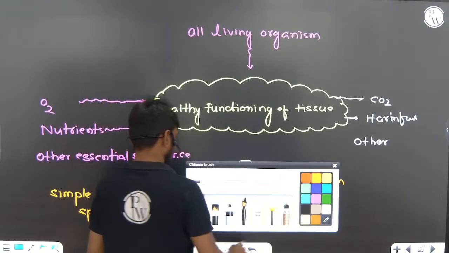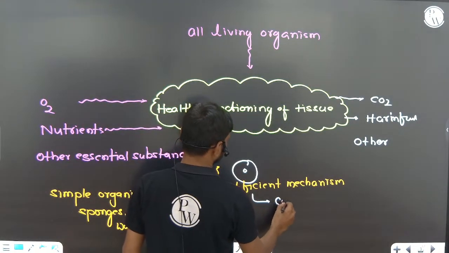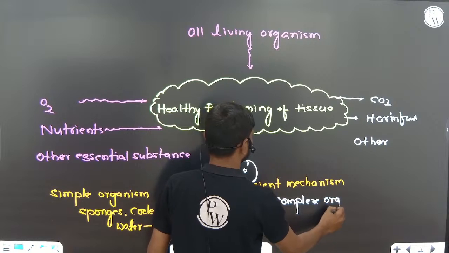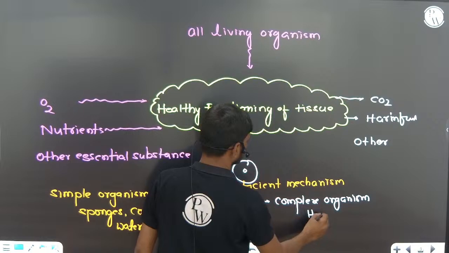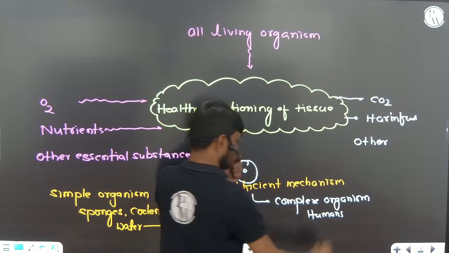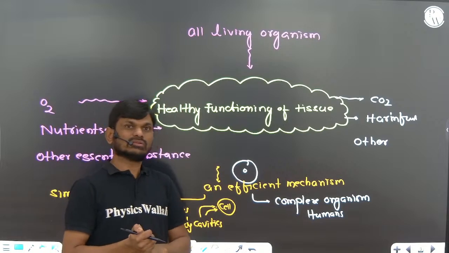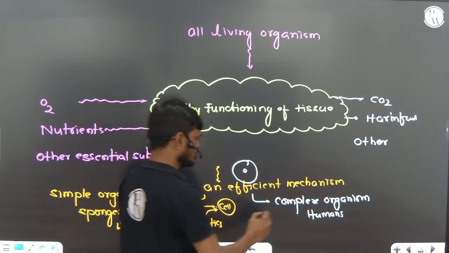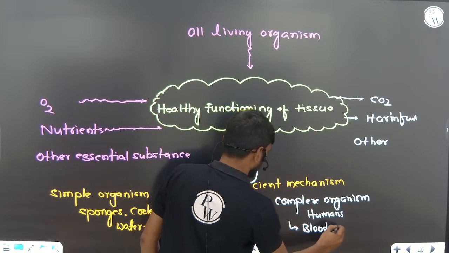But in complex organisms, including humans, there are two special types of liquids present, that is blood and lymph.